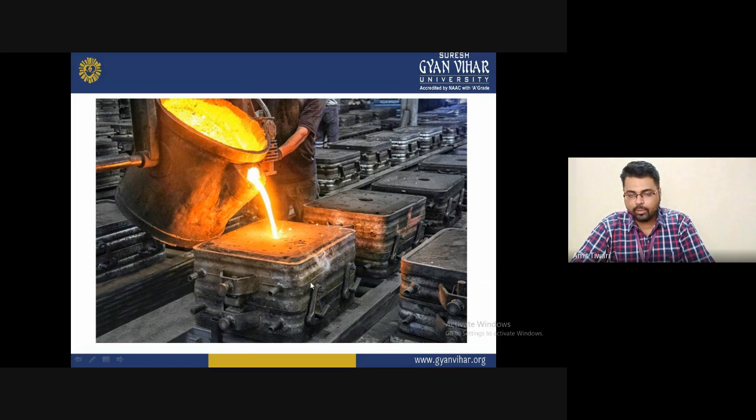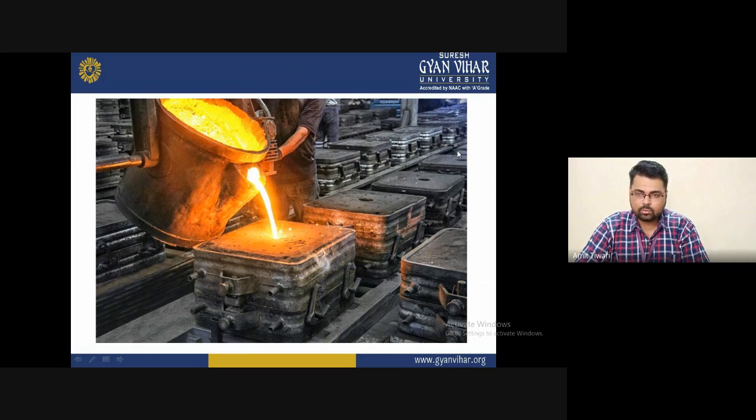So that type of pattern we place inside it, and the material is allowed to solidify depending upon some conditions. After solidification, you will find that the pattern has completely given the shape we required for the product, and the solidified material is what we call the casting.